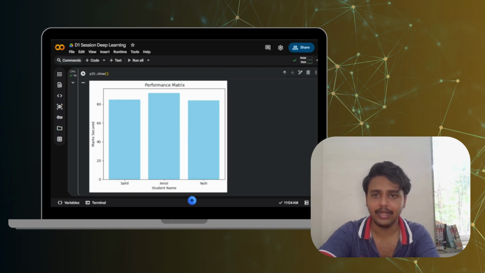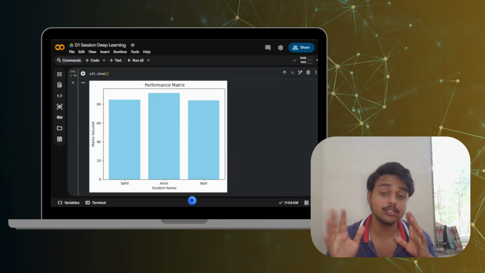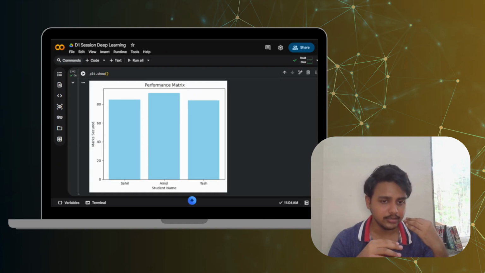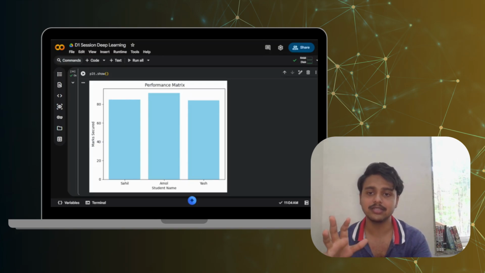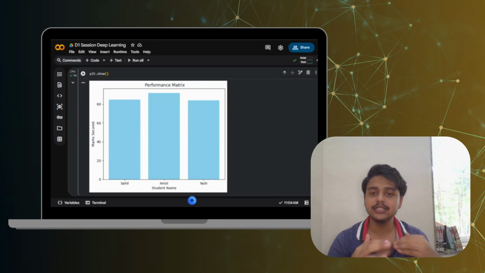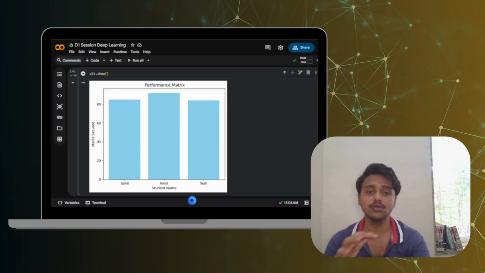Yeah, and for example, how can this Matplotlib be useful? Because patterns are becoming visible using Matplotlib. So for example, whenever we have to chart some sales trends or weather data or stock prices data, or let's say student information or performance, as we did in here, this all becomes easier to understand through the graphs. And as AI engineers, visualization becomes the most important skill that is to be used.